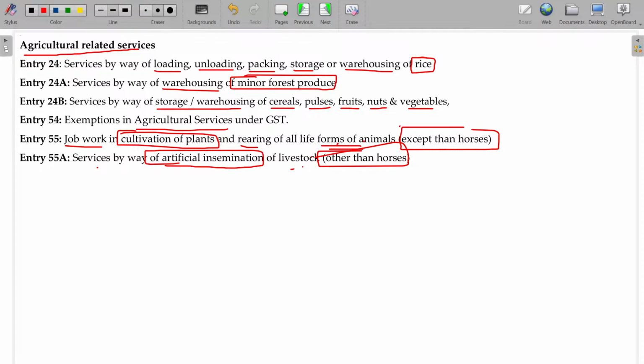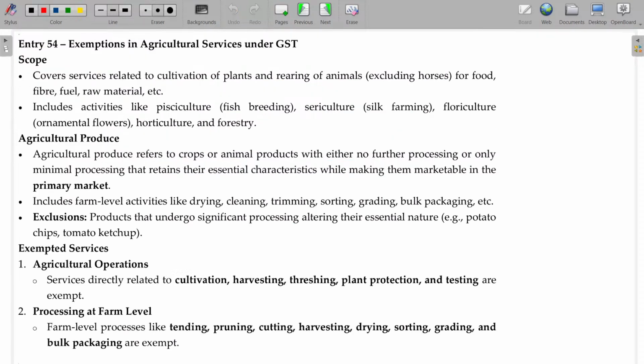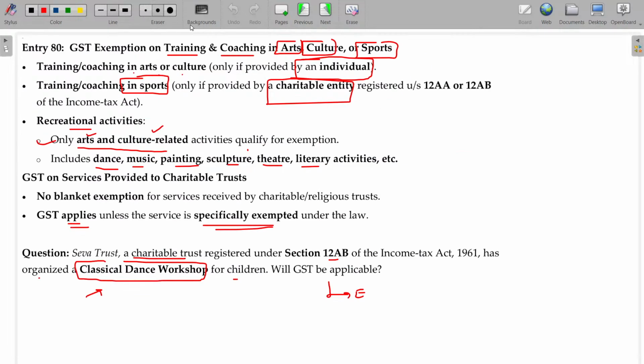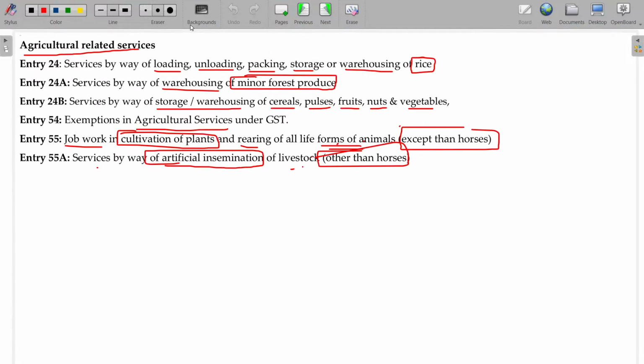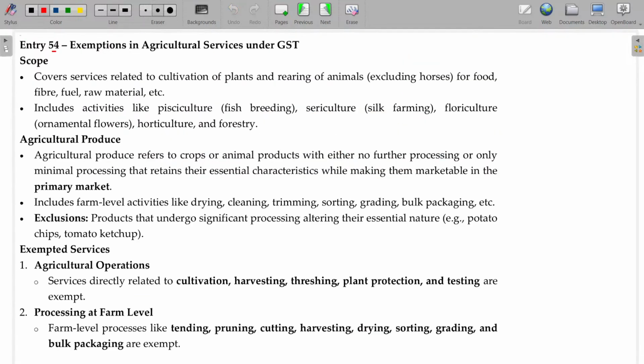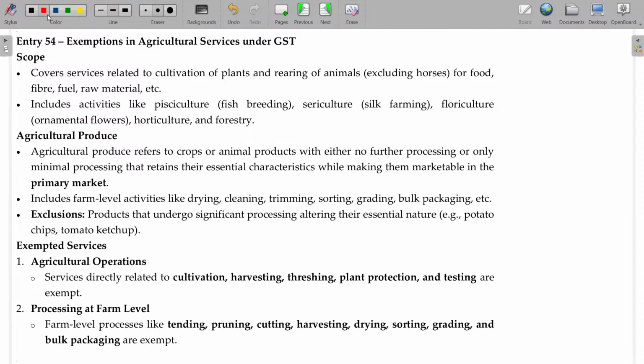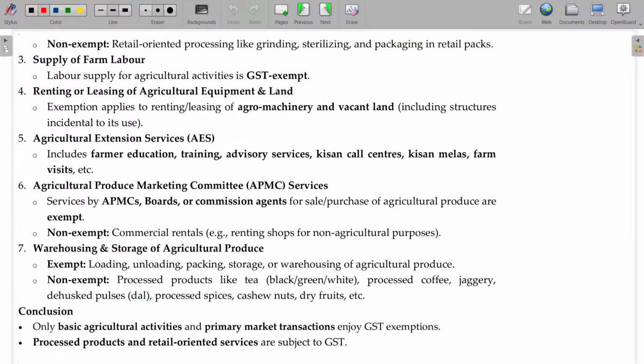But not this one, it's only the title. We'll see the main thing here. The 54th, exemption related to agricultural services. Okay, 54th one, this one. I'm going to discuss this one. Let's see. What are called agricultural services, sir? Okay. Agricultural services.